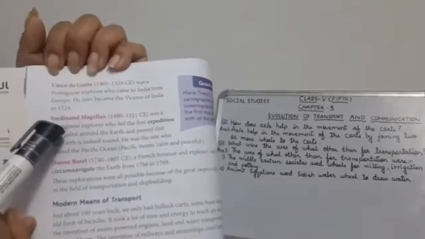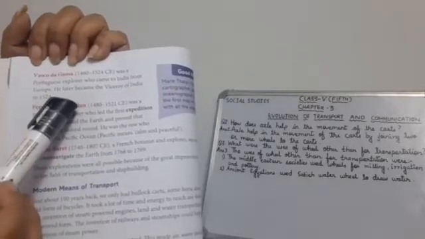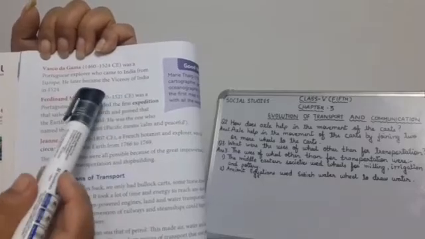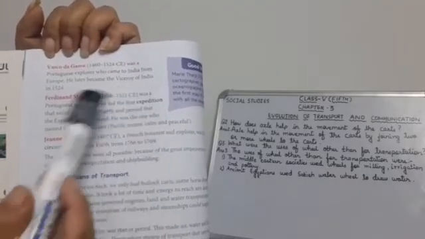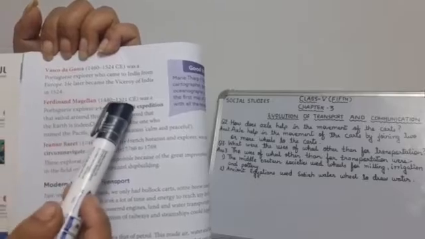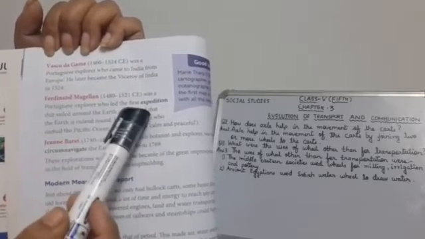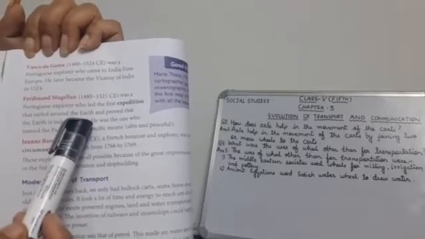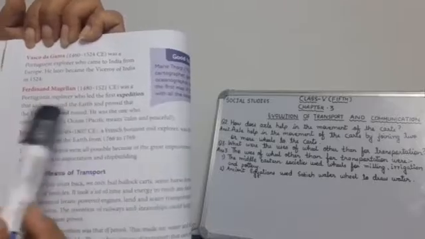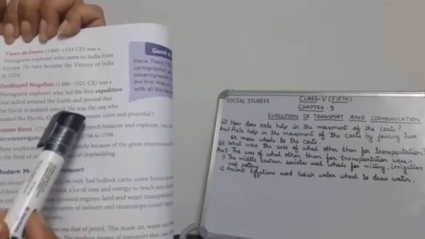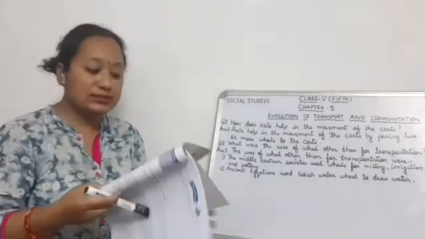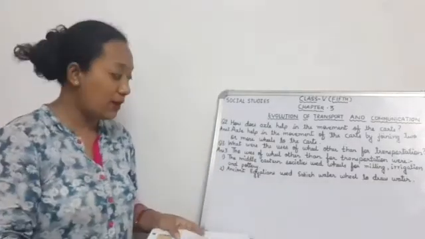It's written in red: Ferdinand Magellan, 1480 to 1521 CE, was a Portuguese explorer who led the first expedition that sailed around the earth and proved that the earth is indeed round. You can also write that he named the Pacific Ocean. Pacific means calm and peaceful. The whole paragraph is the answer to question number 4.